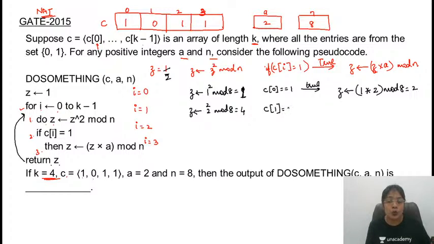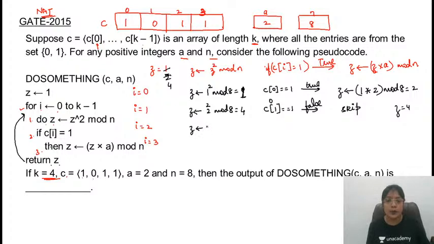Is it equal to 1? C of 1 is what? That is 0. 0 is equal to 1, no, the condition is false. If the condition is false, it will skip the statement. It will skip this statement and return the value of z. What is the value of z? Z is equal to 4. This value is returned here. 4. Now i becomes 2.